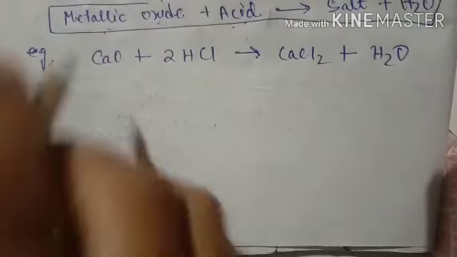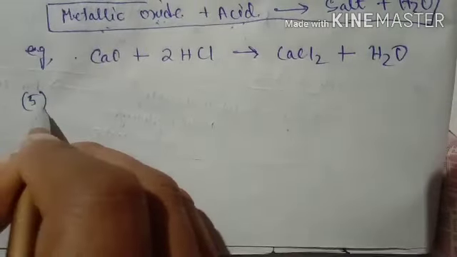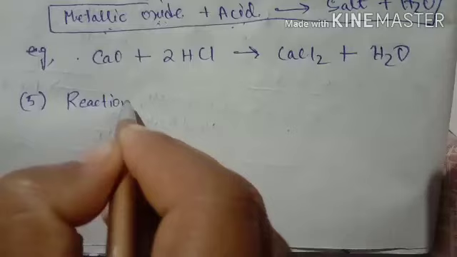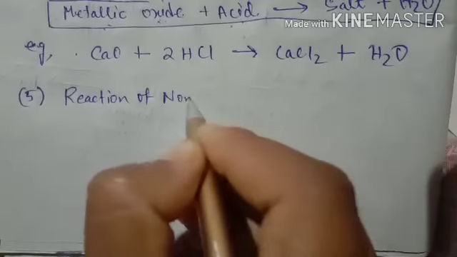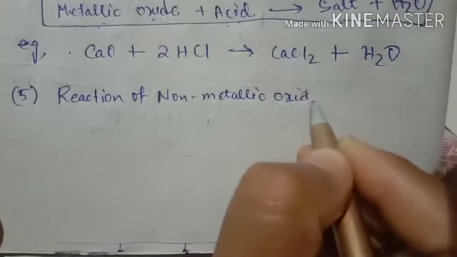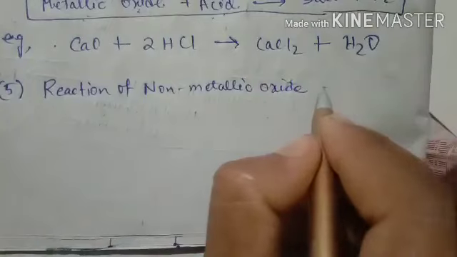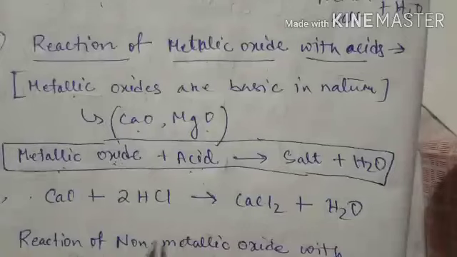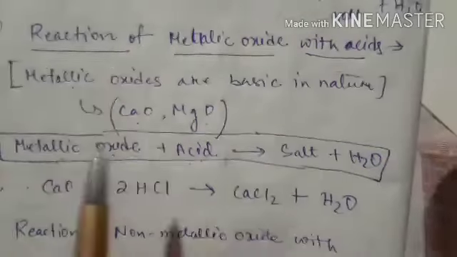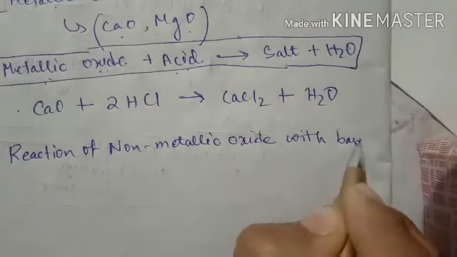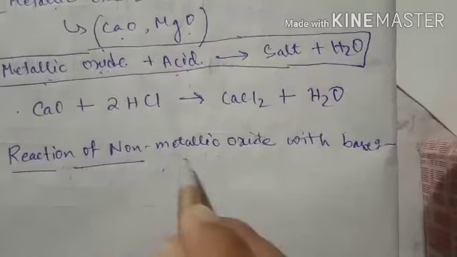So the last reaction will be the fifth reaction. That fifth reaction will be the opposite reaction of this reaction: reaction of non-metallic oxide with base. In the above reaction we found that metallic oxide reacts with acid, so non-metallic oxide should react with base. Okay, so very important term.